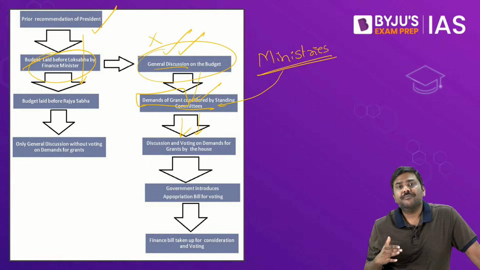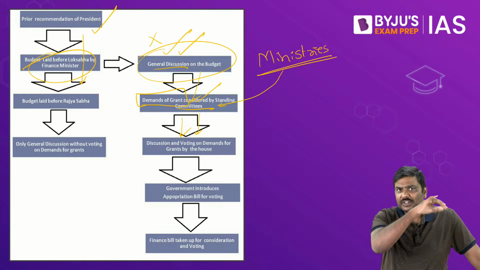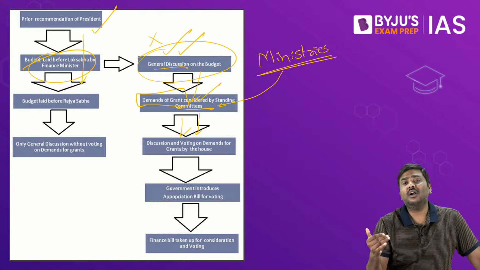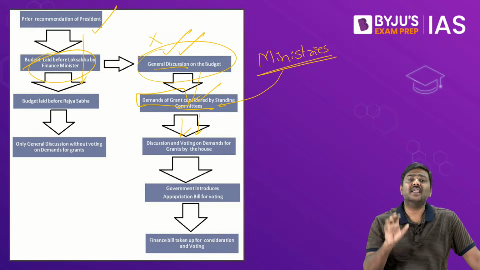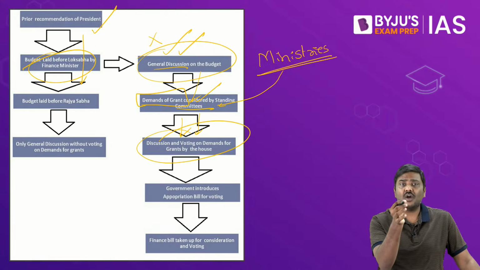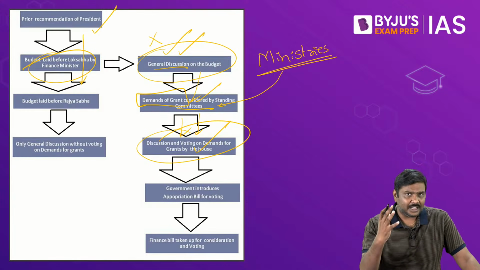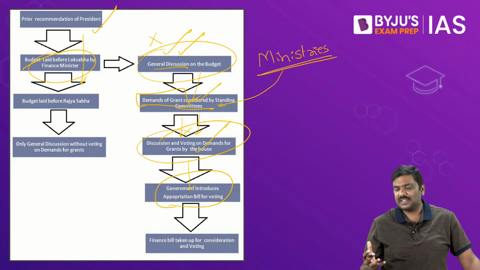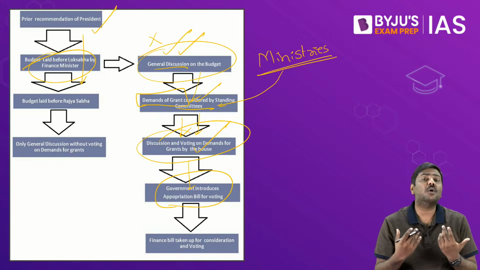Basically, they will say whether the expenditure that has been demanded to be withdrawn from the Consolidated Fund of India is correct. If not, have a detailed discussion, have a voting, try to reduce this particular number, etc. That is basically the process of discussion on individual demand of a grant and voting upon these particular demands of grants. Once the voting is done, the government will consolidate all of these demands of grant. Now this is called an appropriation bill.